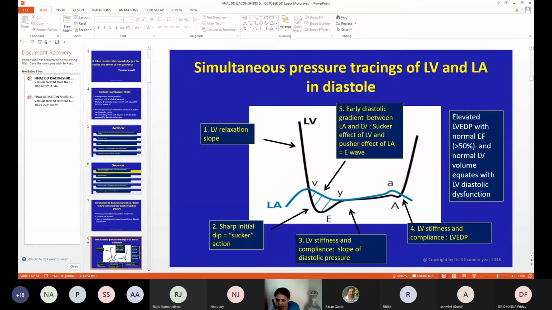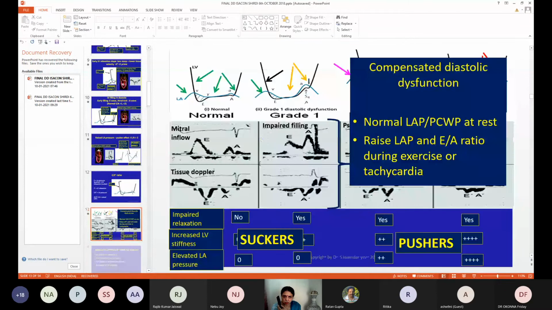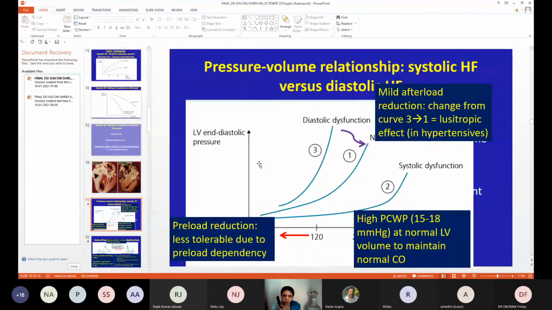I am able to hear, isn't it? Not full screen. Are you able to see now?